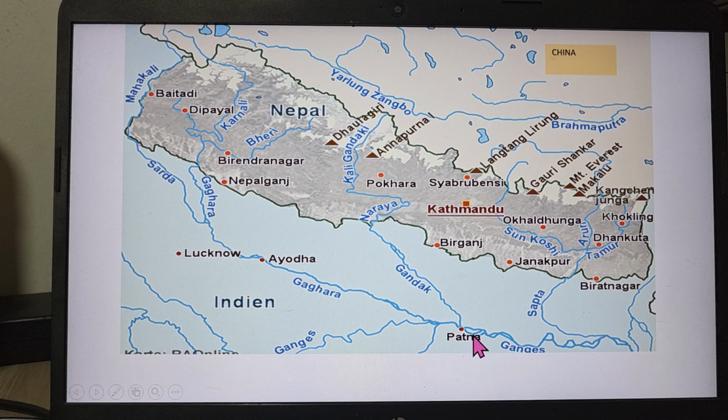This is the Gandak, also called the Gandak river. There are 7 rivers here that create the Gandak river. When it comes to our plain land, it is known as the Narayani river. Then it goes and confluences, meaning mixes, with the Ganges. All of these create the Ganges. This is our Kosi. This Kosi also originates in China and flows through Nepal, and we call them the Sapta Koshi, and it goes and confluences in the Ganges.